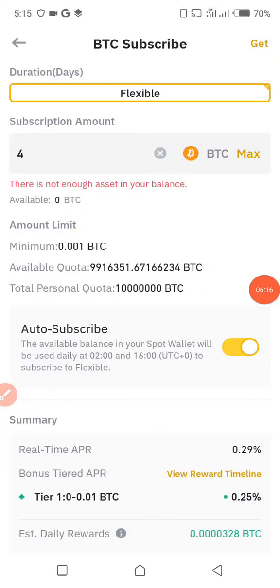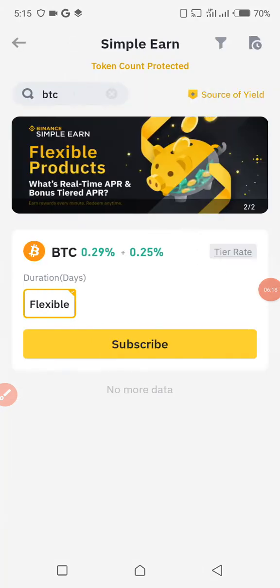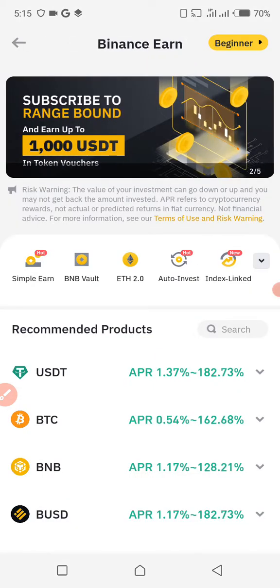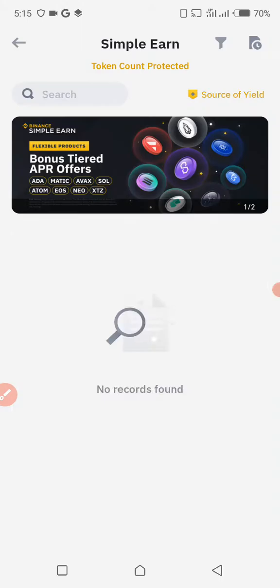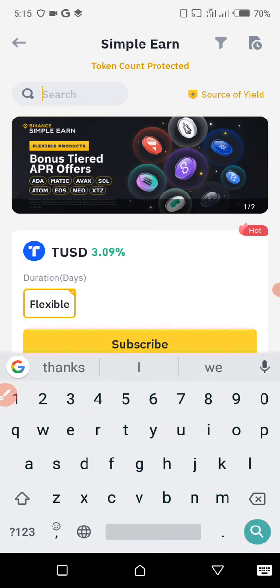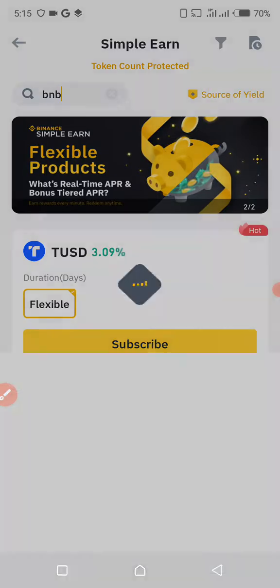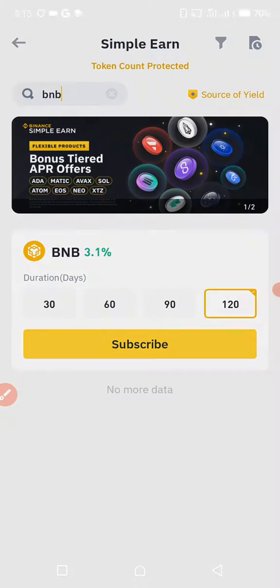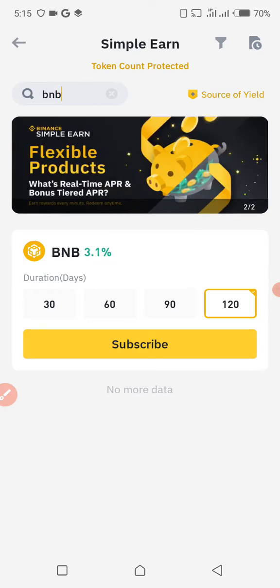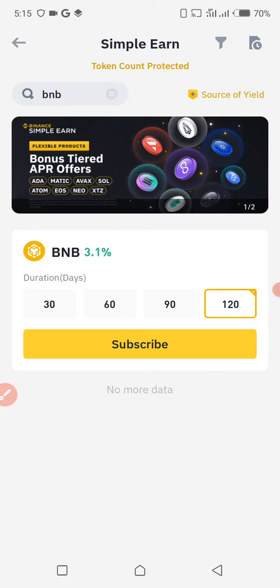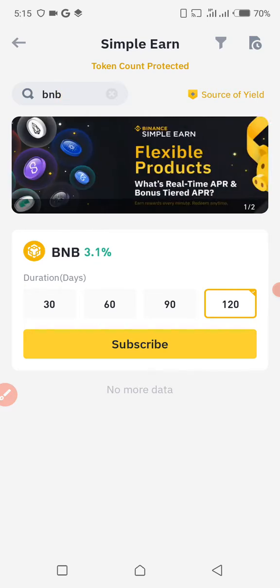Okay, the other example is, let's go back. Sorry, I clicked it very fast. Let me go to Simple Earn. Okay, the other example that I can show you, maybe you want to invest in BNB. You can just search here on the search bar. You can write BNB, and you will see the BNB, and you can see the percentage there. Actually, the BNB right now is kind of a locked product, or you can say a non-flexible product. It's locked, so you can take maybe 30 days, 60 days, 90 days, just like that, if you want to invest in this.